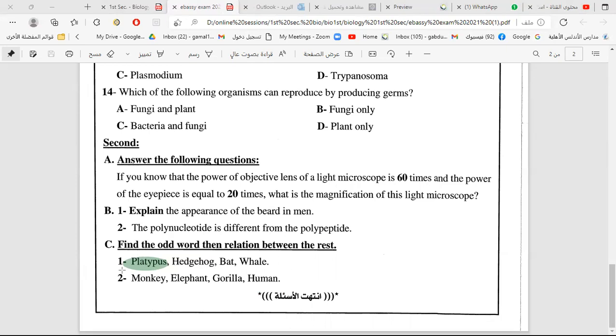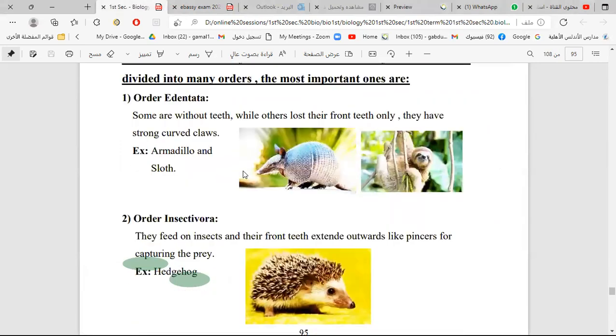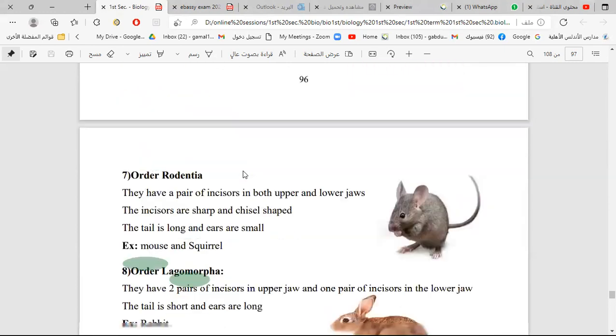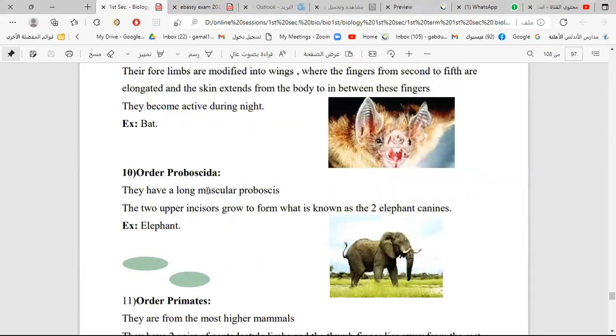Okay, the last question. Monkey, elephant, gorilla, and the human. It is so easy. What do you think? Elephant. Of course, elephant. Why elephant? Because elephant is from another order, order Proboscidea.